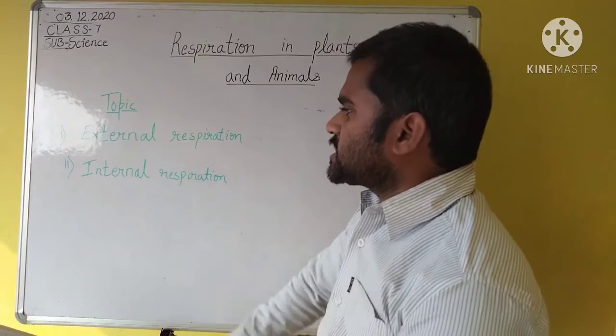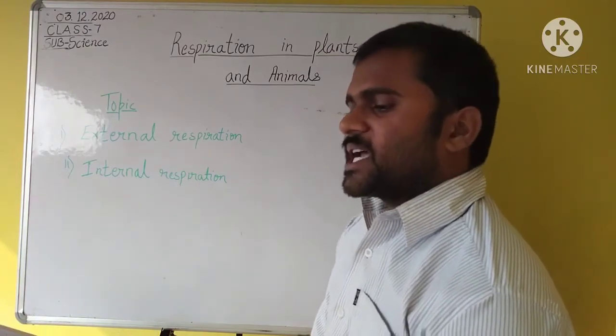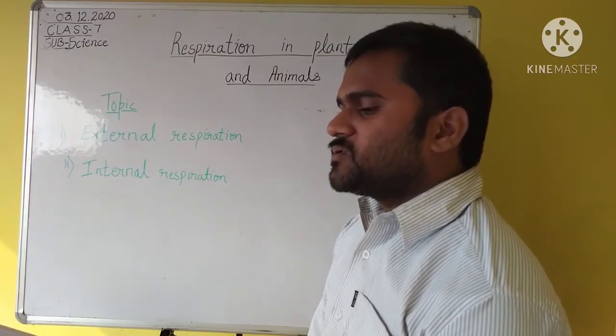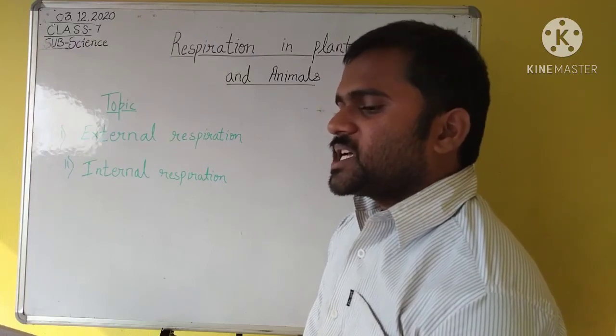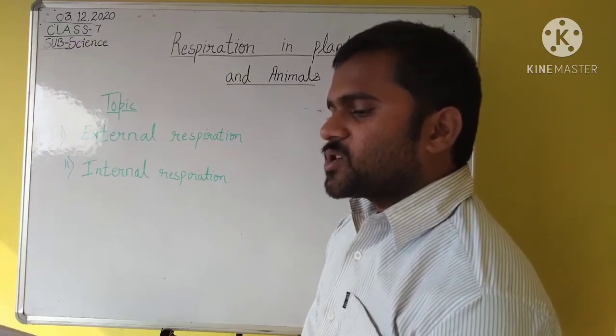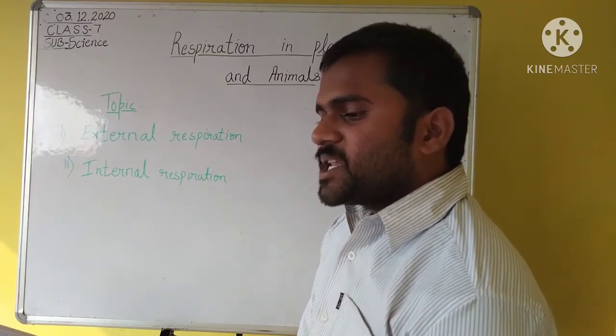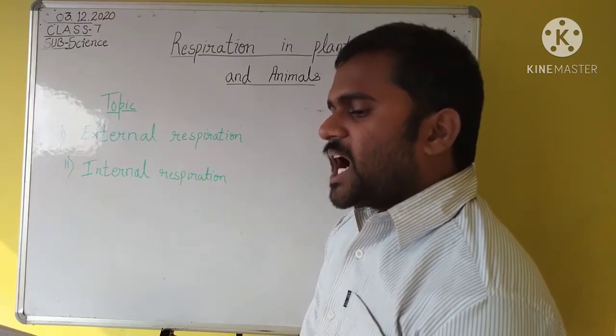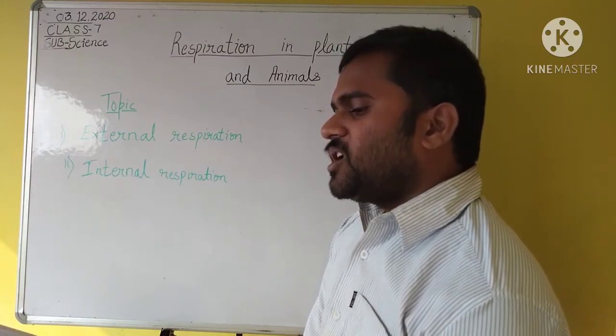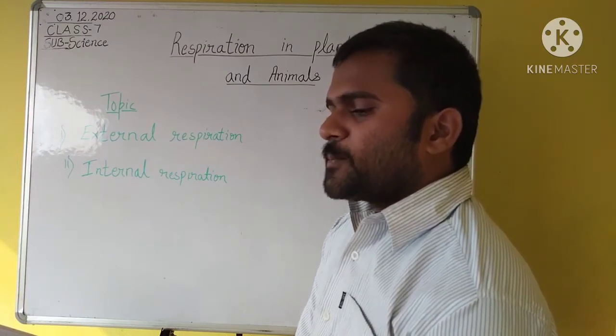water. And the next one is internal respiration. Inside the cell, oxygen combines with glucose to produce energy. Carbon dioxide and water are also produced in the process, which is called internal respiration. This part of respiration is the same in all organisms. It involves many complex reactions.